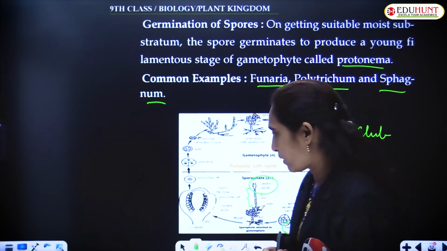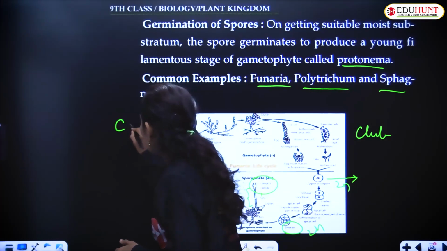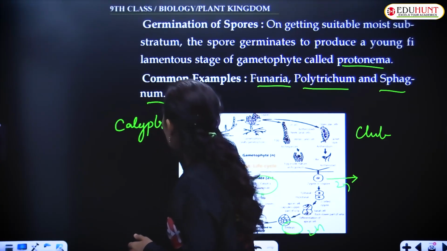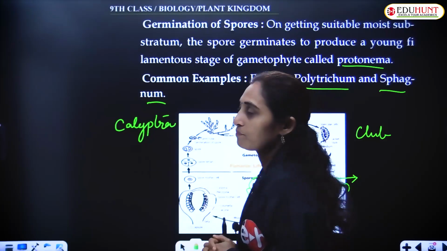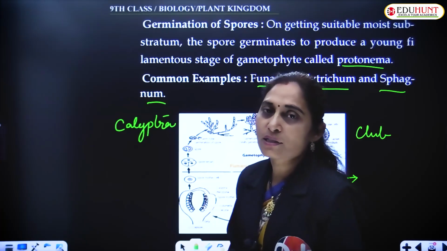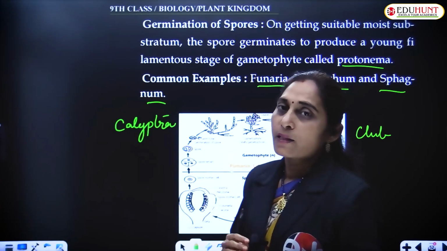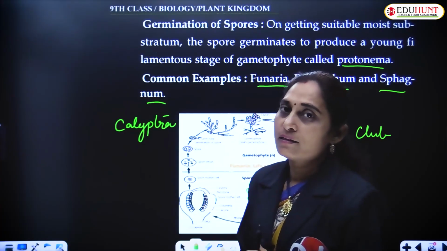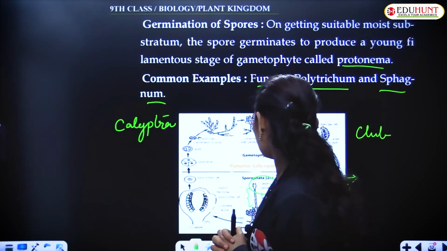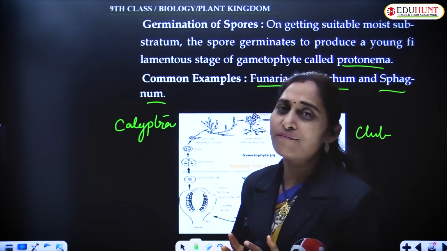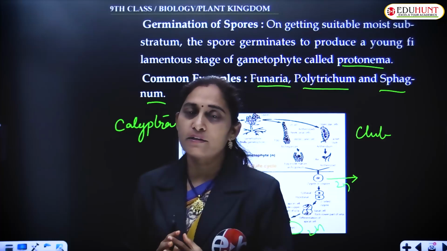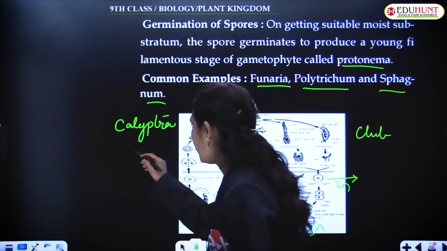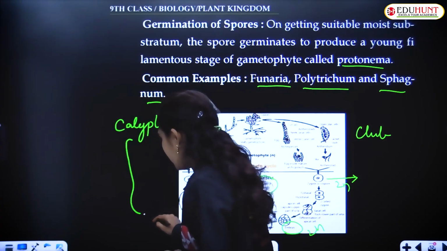What is calyptra? Calyptra is the protective layer that is formed around the zygote, develops from the venter of the archegonium. For example, archegonium undi kada.